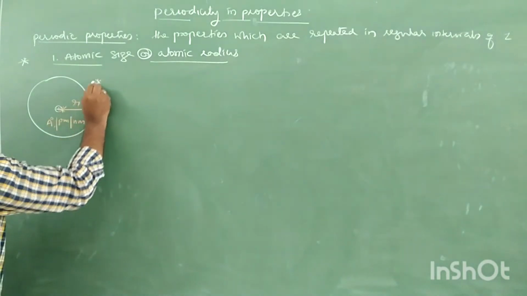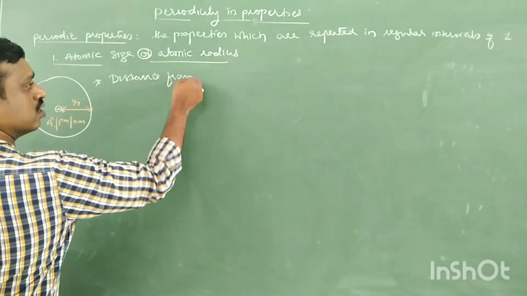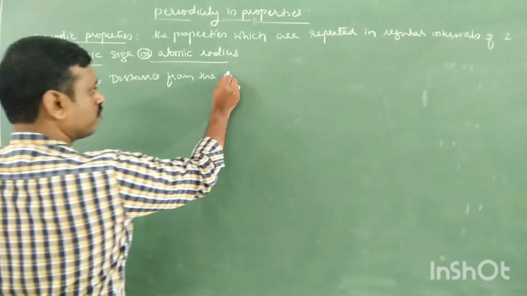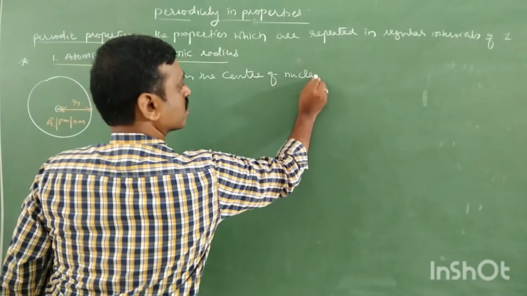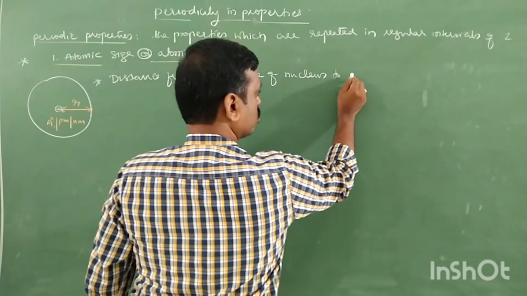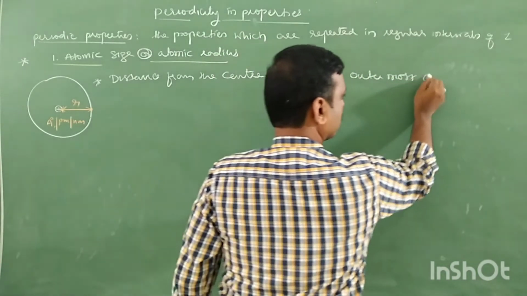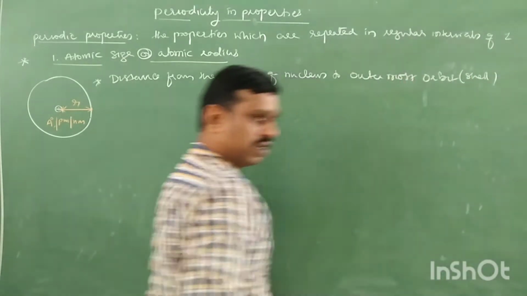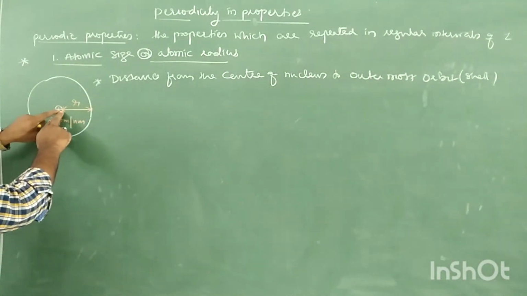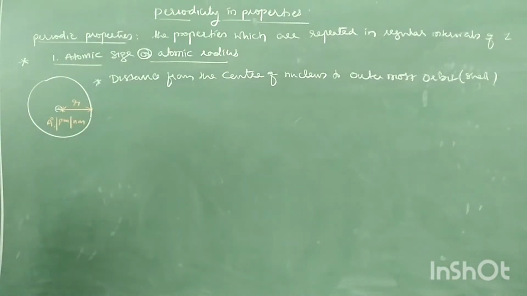It is the distance from the center of the nucleus to the outermost orbit, nothing but shell or energy level, called atomic size or atomic radius.